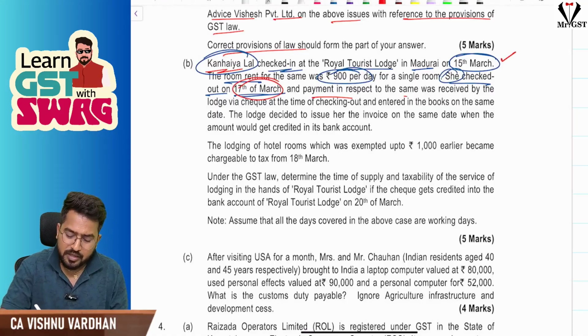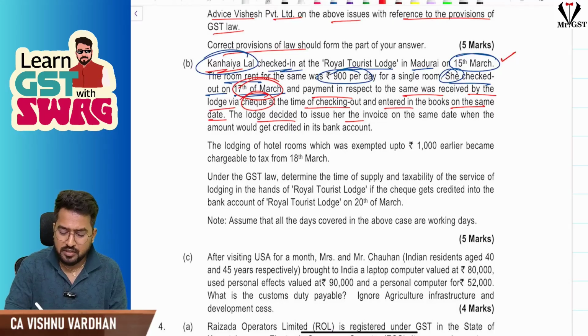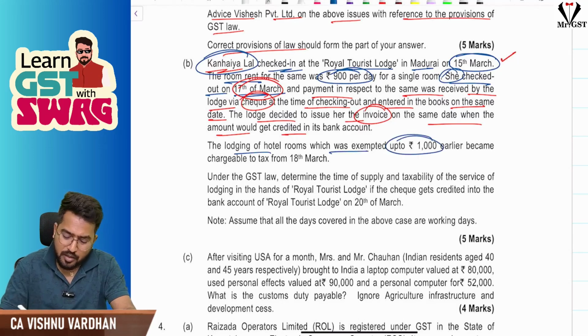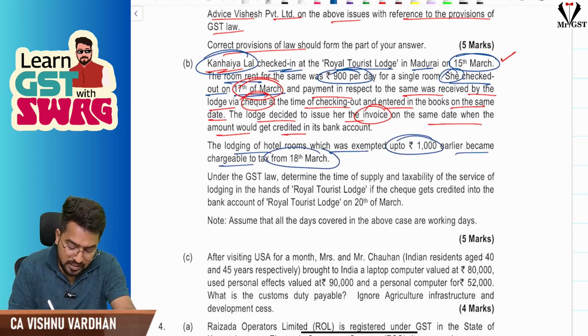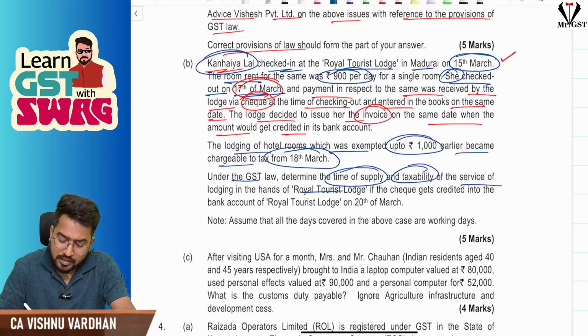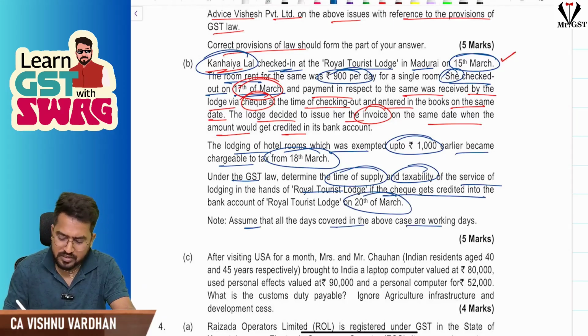Payment was received on the same day via cheque at the time of checking out and entered in the books on the same day. The lodge decided to issue the invoice on the same date when the amount gets credited. The lodging of hotel rooms was exempted up to 1000 rupees earlier, and became chargeable to tax from 18th March. Under GST law, determine the time of supply and taxability of these services in the hands of all these things. If the cheque gets credited on 20th March, assume all the above days covered are working days.